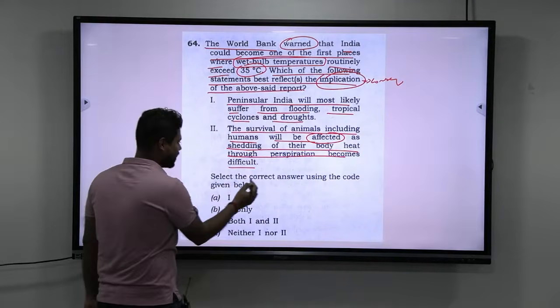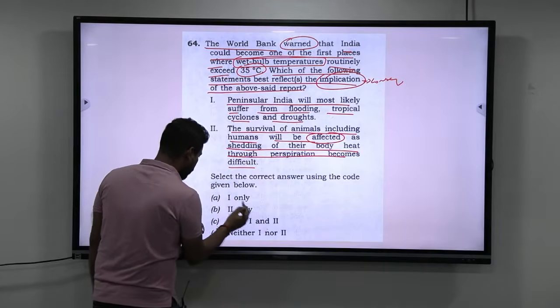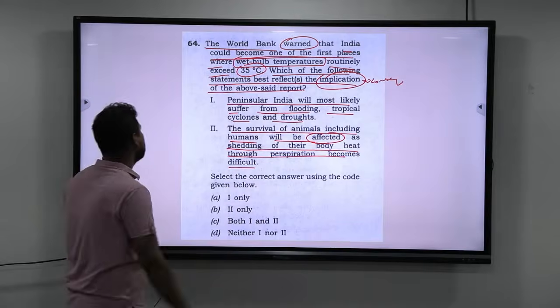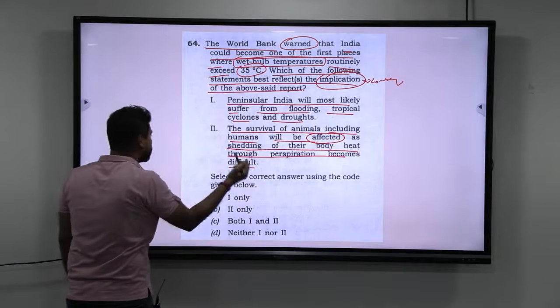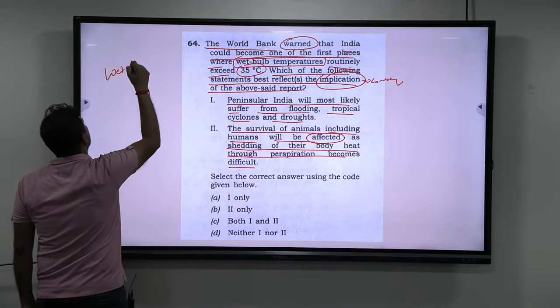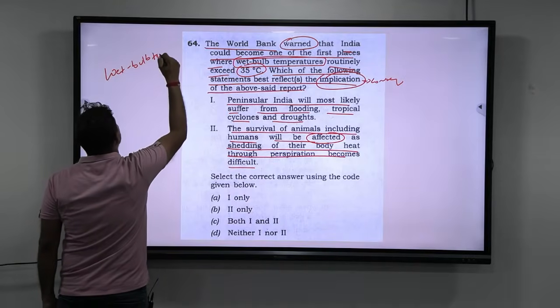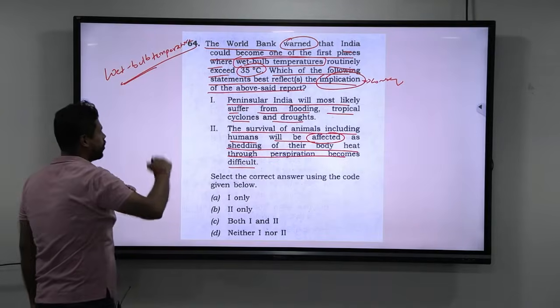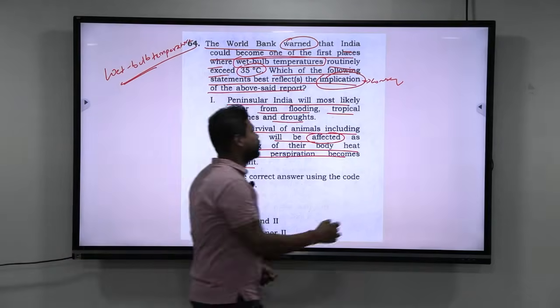Okay. Select the correct answer using the code given below. 1 only, 2 only, both 1 and 2, neither 1 nor 2. Now, one way to answer this question is to know the conceptual clarity of what exactly is this wet bulb temperature. With this knowledge, you can answer what exactly they are talking about. The second is using your wisdom.